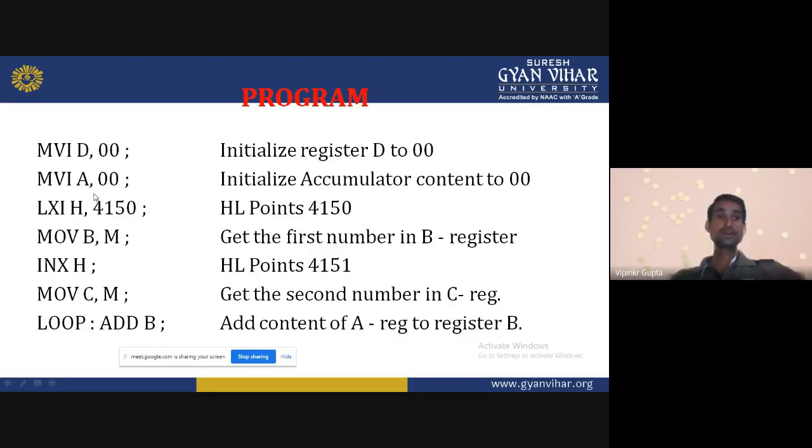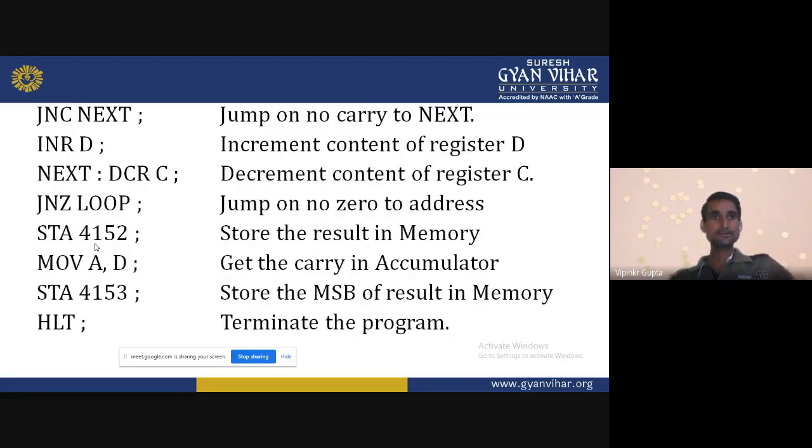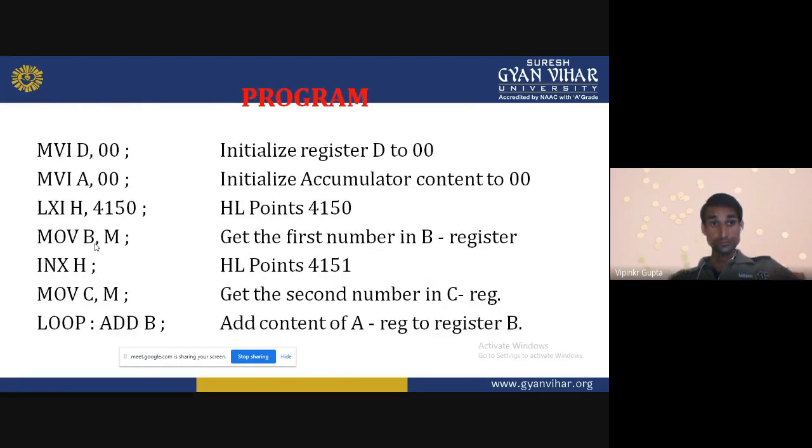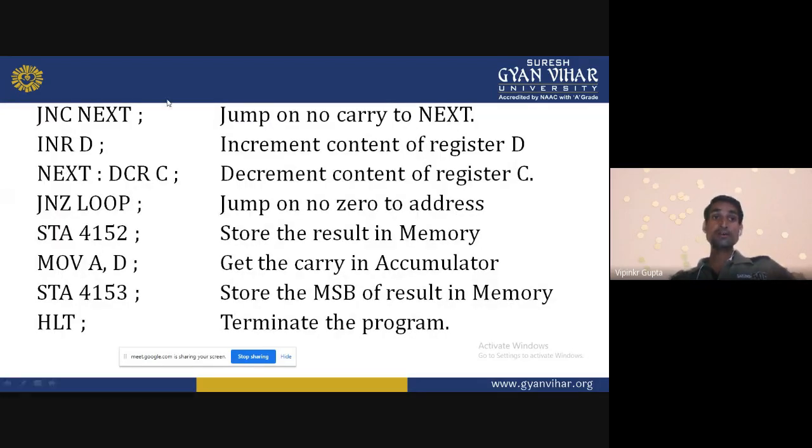Add B means initially the accumulator has 00 and the B register has the first data. So 00 is added to FF, because FF is available in the B register. So FF is the result. Then jump on no carry. Whenever carry is not generated, it goes to that location. Otherwise, it increments D.